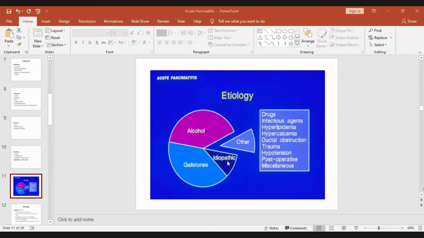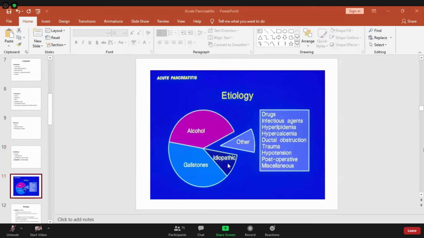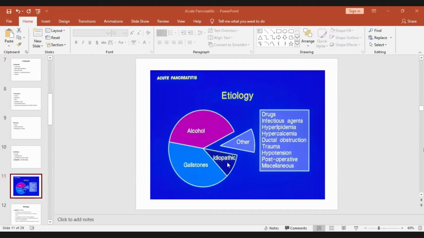So the most important causes are alcohol and gallstone. And then this third one is idiopathic, most of which happen to be caused by gallstone. So if you take it like this, the list is so long, but their percentage is very small. That is others. So these are the etiological agents for acute pancreatitis.